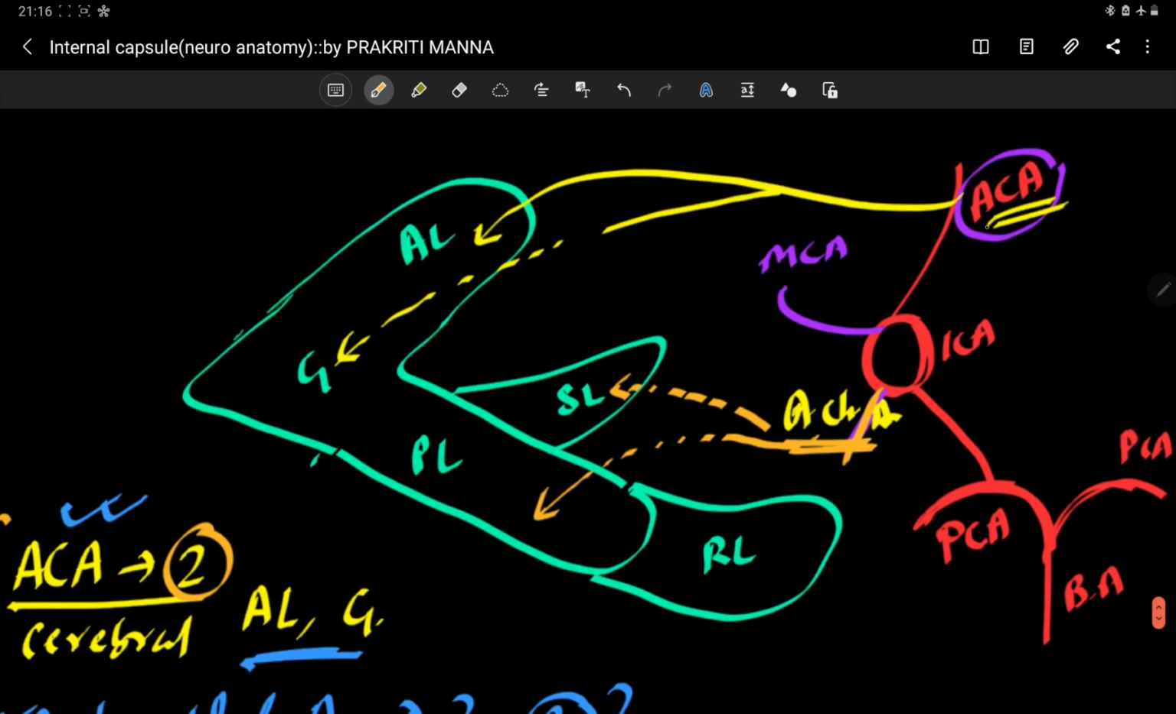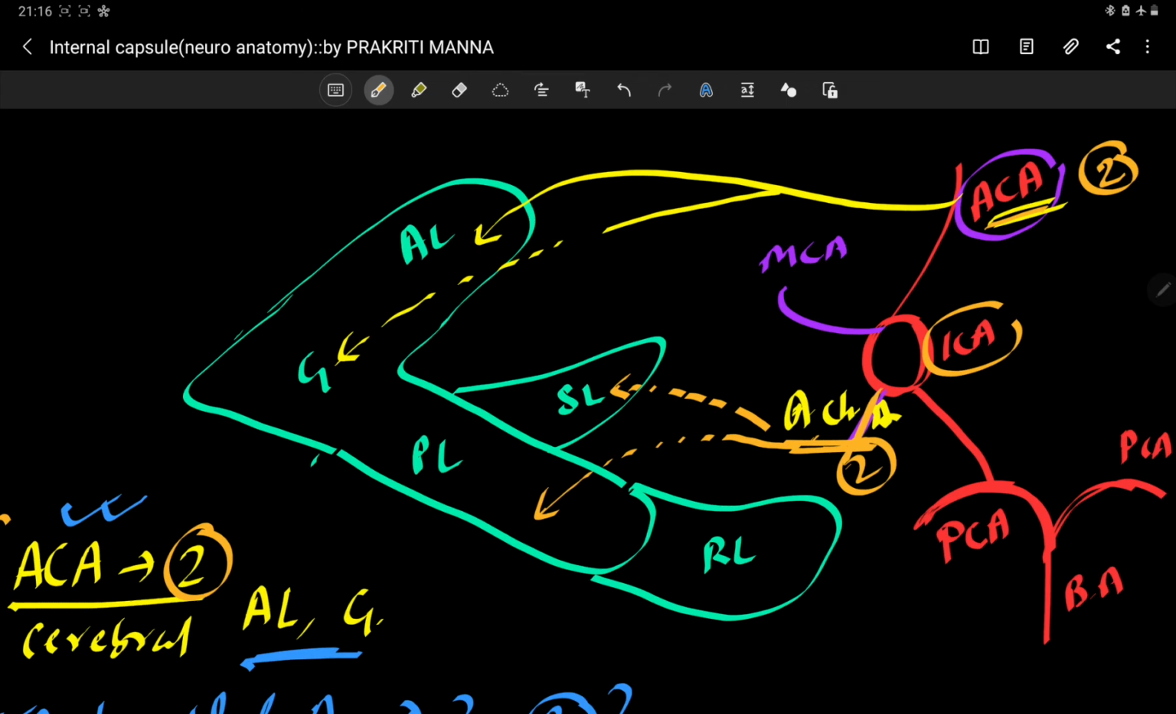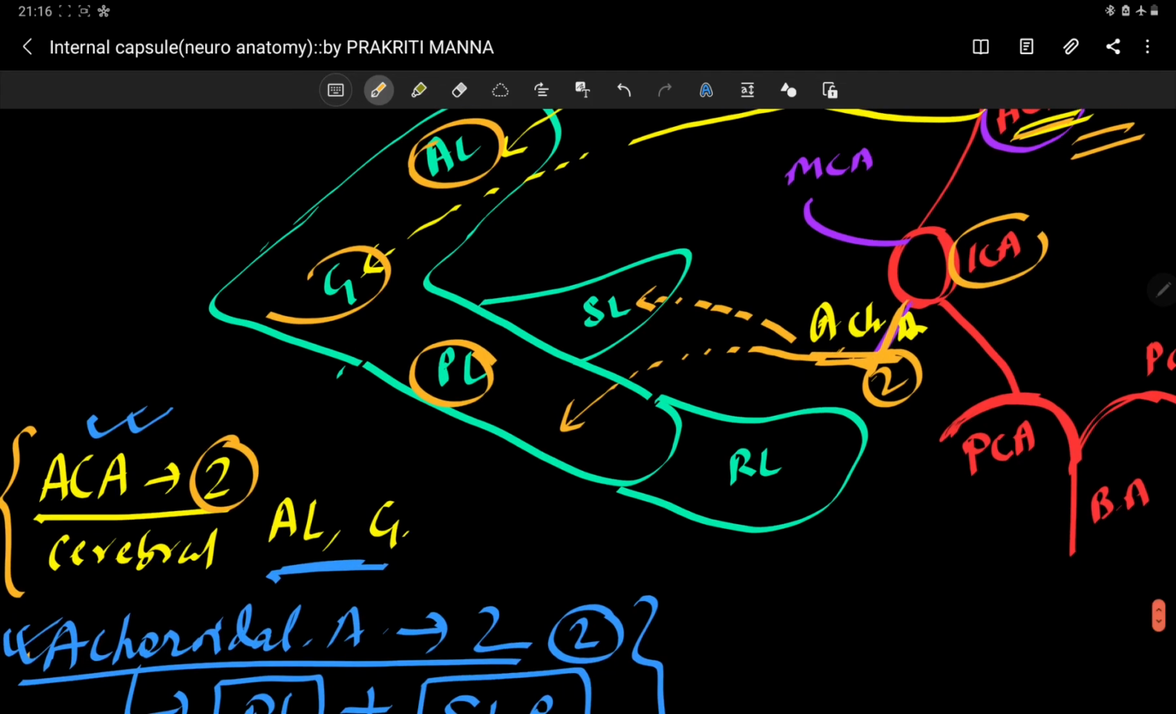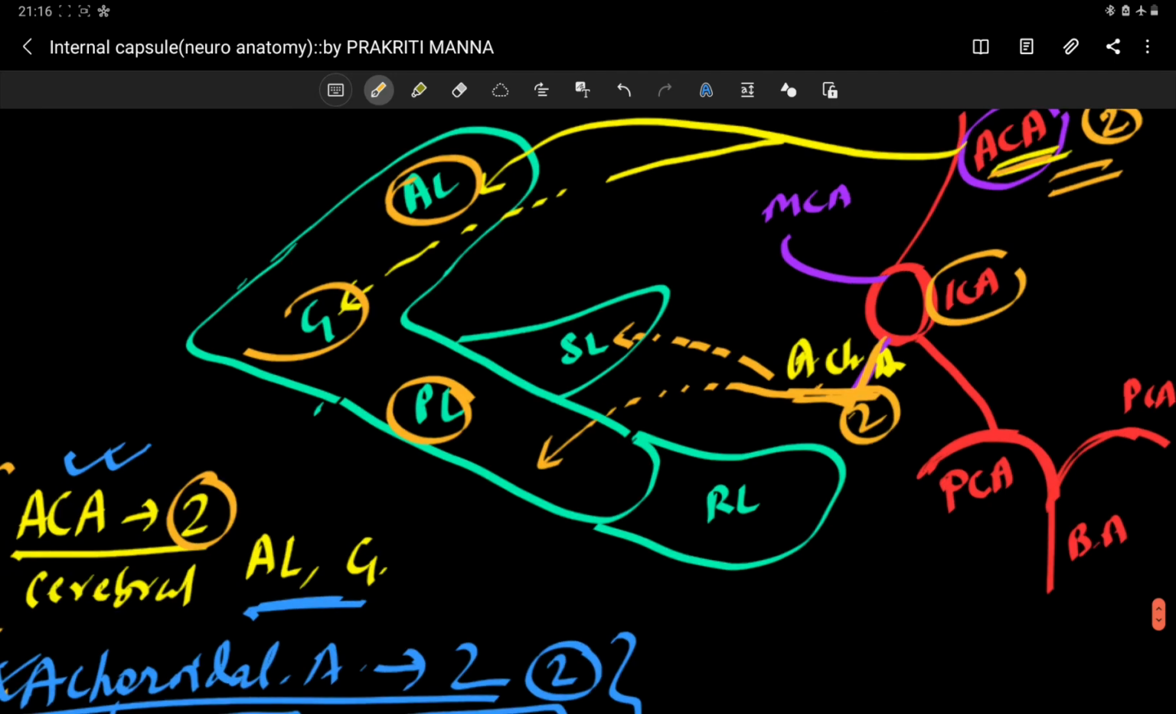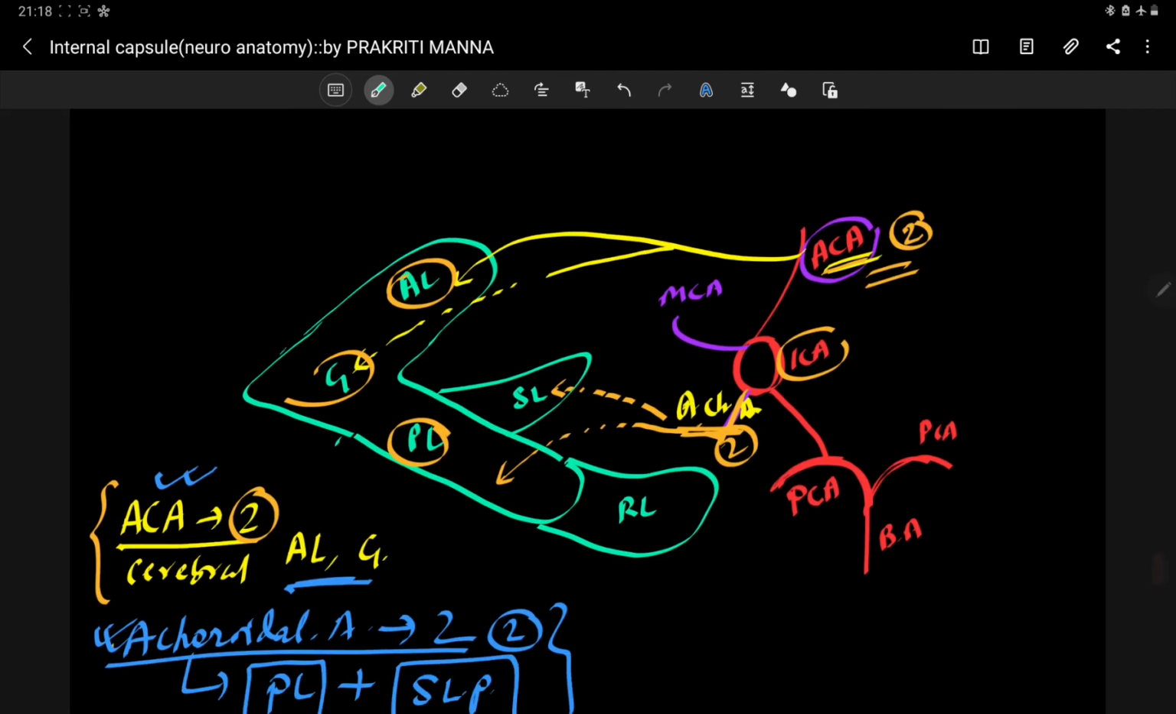So anterior cerebral artery has two branches. Anterior choroidal artery, which is coming from the internal carotid artery, also has two branches for the internal capsule. Anterior cerebral artery is supplying the anterior limb and the genu. Anterior choroidal artery is supplying the posterior limb and the sublentiform part of the internal capsule.